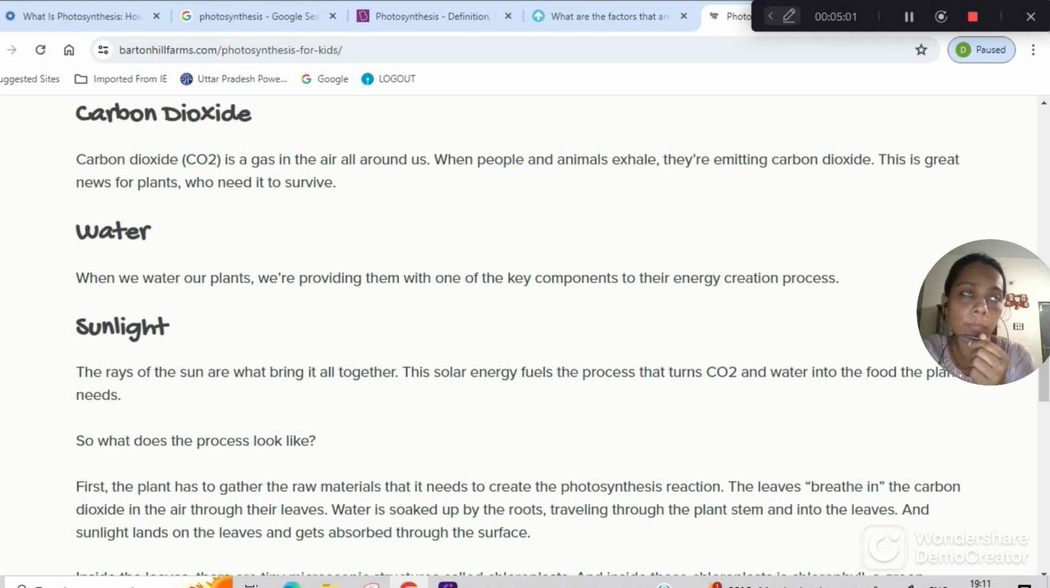So where do these plants get carbon dioxide? Carbon dioxide is a gas present around us. When people and animals exhale, they are emitting carbon dioxide. We are emitting carbon dioxide, and so is our industry. So we have to be very sure what we are giving to this planet. If we are cutting a tree, we have to plant one. This is great news for plants who need it to survive. So carbon dioxide is the survival.